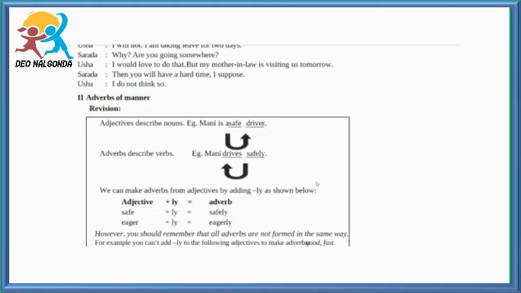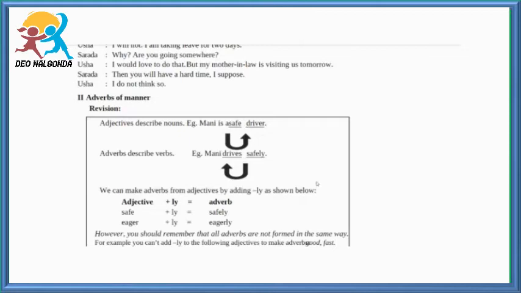Adverbs describe verbs. Example, money drives safely. Here, safely describes how the action happened. That means his driving. We can make adverbs from adjectives by adding ly as shown below. Adjective plus ly is equal to adverb. Here, safe plus ly, safely, eager plus ly, eagerly.